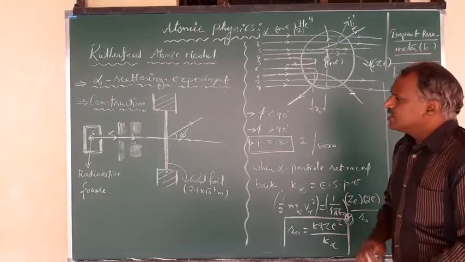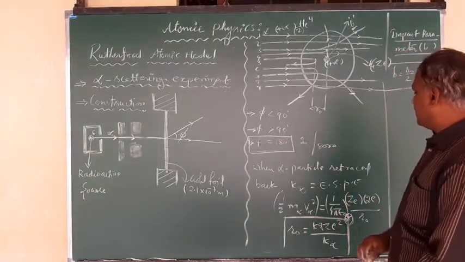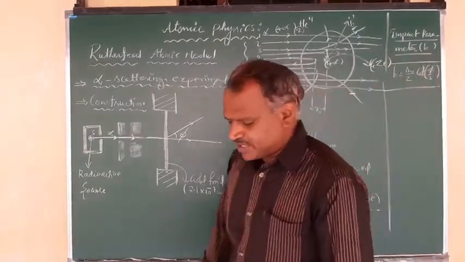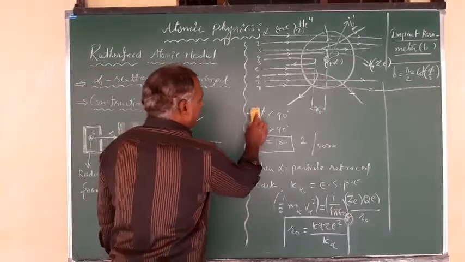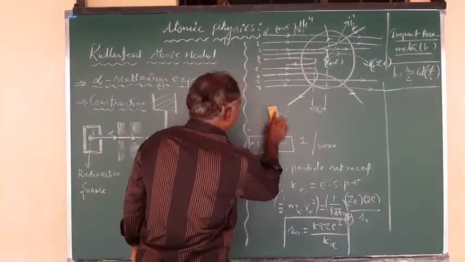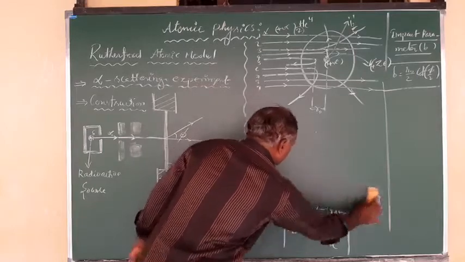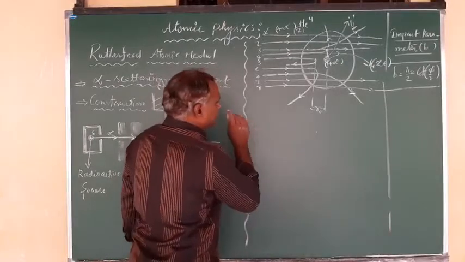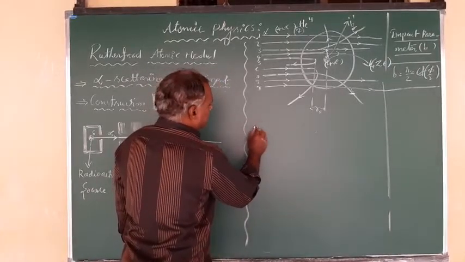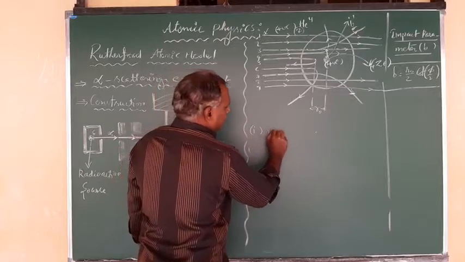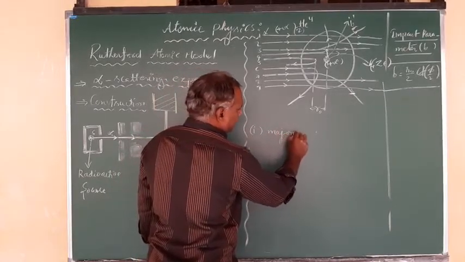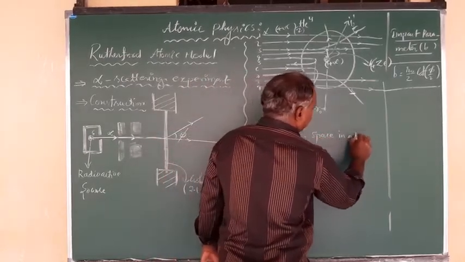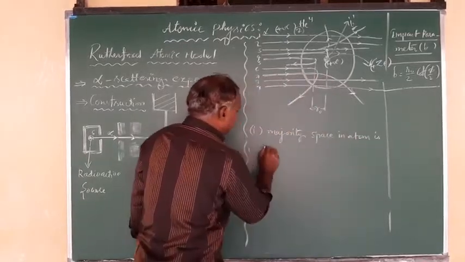So here the important points we can write. I'll just take it out. This part I'll write: important points from this experiment, what we'll get. Okay, this part I'll just remove. So first point, majority space in atom is empty.